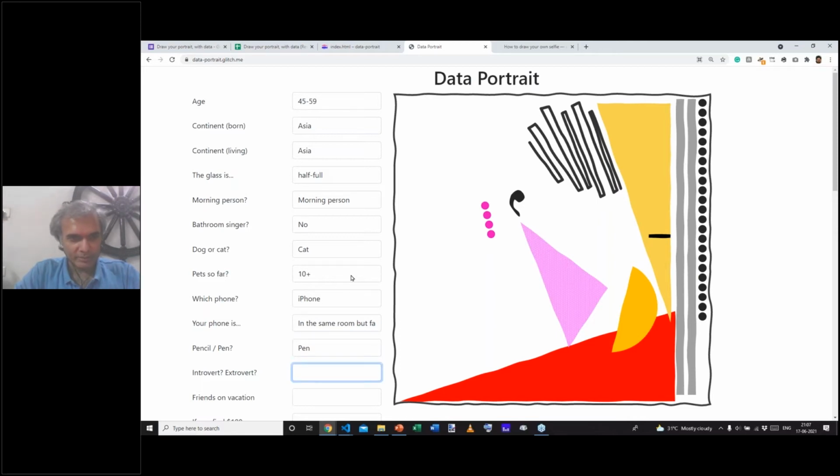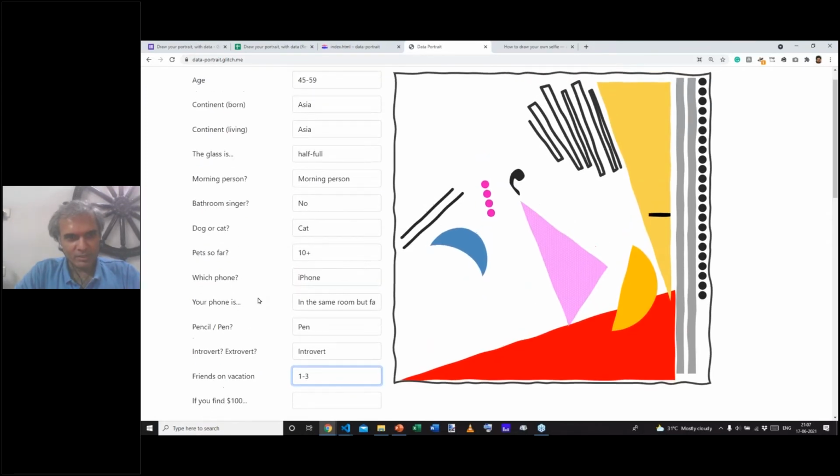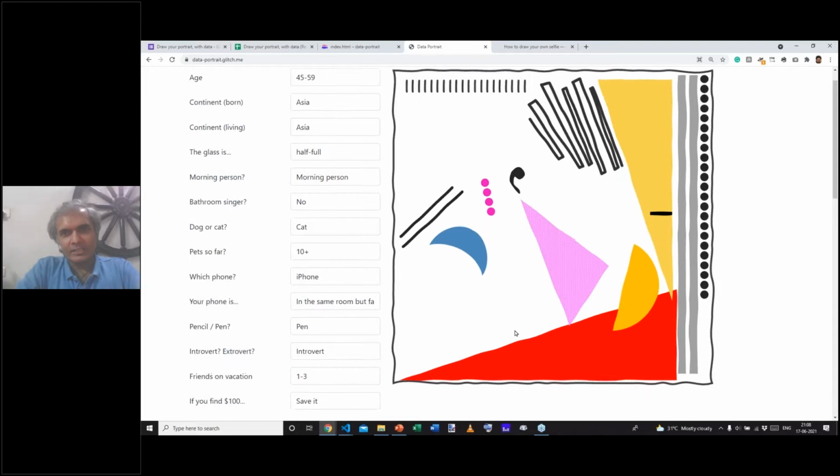Am I an introvert or an extrovert? Every survey that I've taken on psychological profile keeps toggling between these, but I believe I'm an introvert. How many friends would I take on a vacation? Yeah, take 1 to 3 friends. And if I found $100, I would just keep it. I'm not going to spend it or give it away. I'll just save. So what you see on the right is my data profile. And what we just did was pull together this data and push it into this infographic. And this is something that I put together this morning.